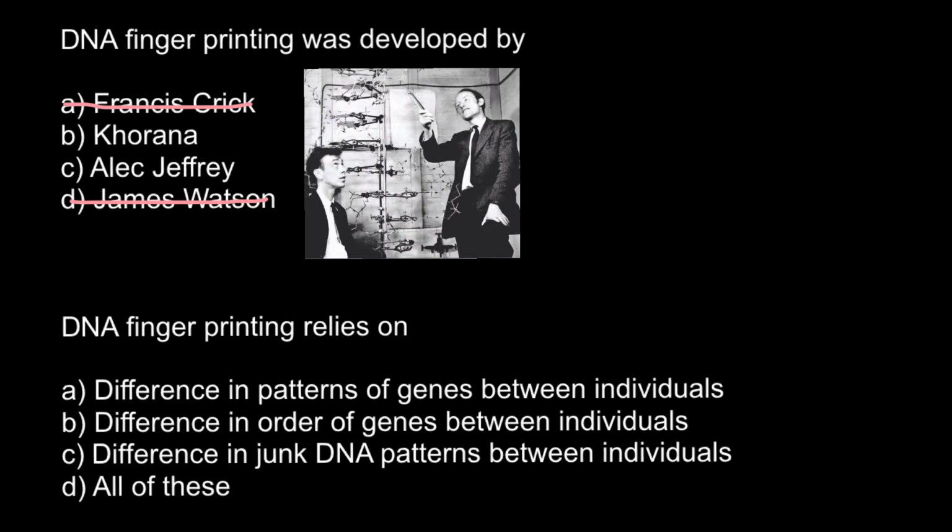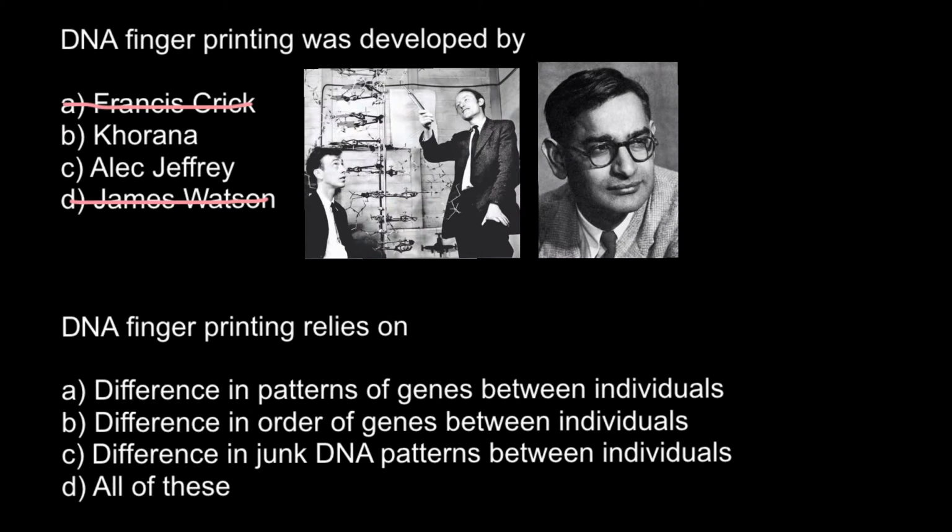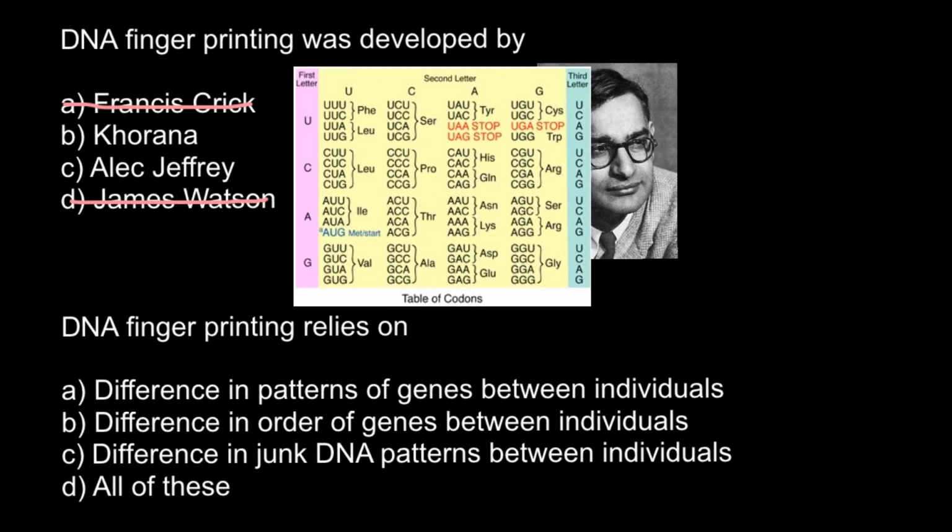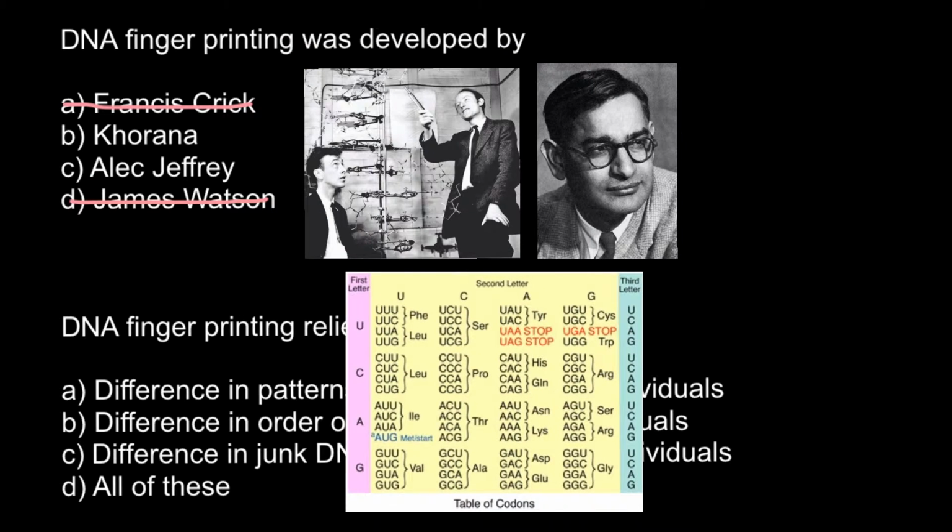So what Khorana is famous for, and in the picture you see, it's taken about 50 years ago, is finding how DNA codes for proteins, and he developed this codon table.